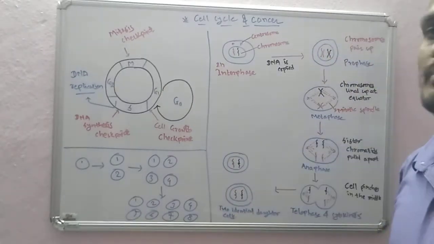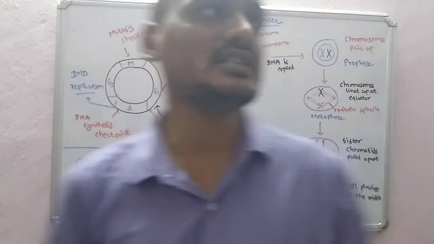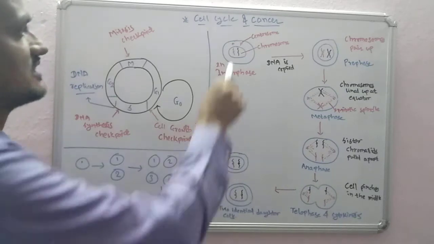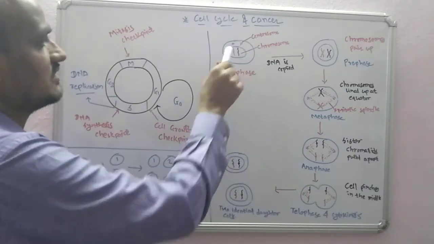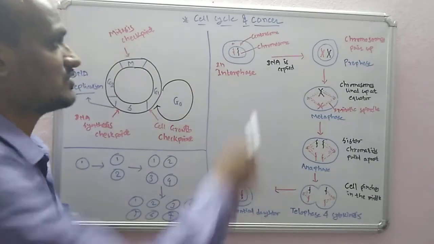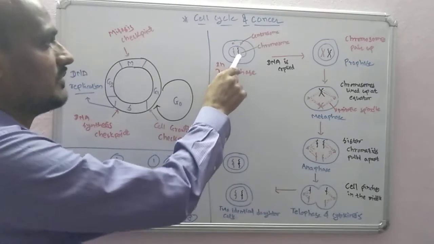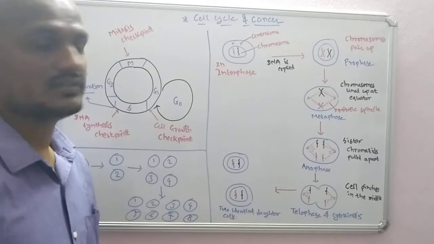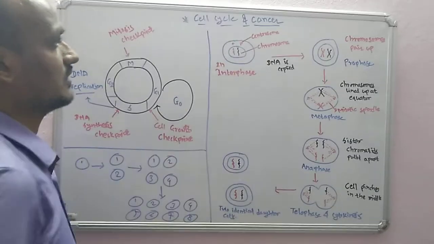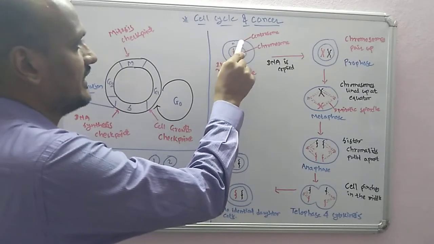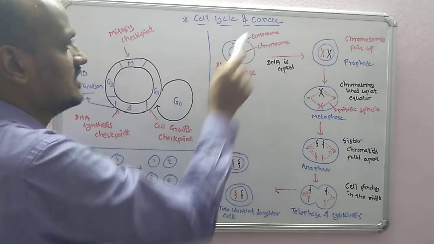So here we mention mitosis. So what is mitosis? Here in the interphase, for example, this red is one chromosome and black is another chromosome. So one is from mom and one is from dad. This is our chromosomes, and this red dot which we show is a centrosome.